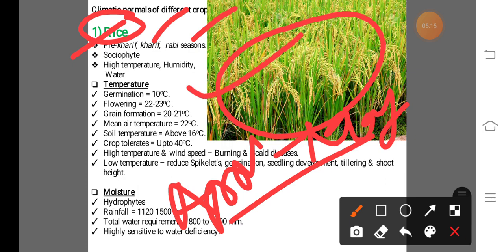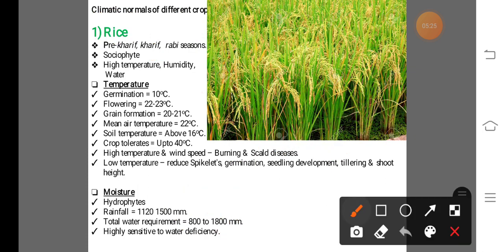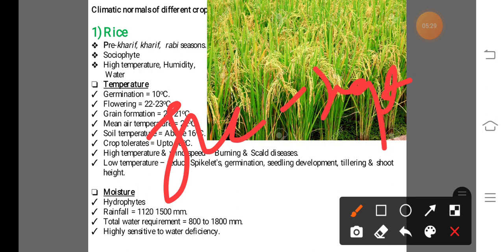It is known as pre-Kharif, or 1 month before the start of Kharif season. The cultivation of rice crop then is known as the pre-Kharif season. Next one, Kharif season, that means from June to the end of September. The crop cultivated then is known as the Kharif season.